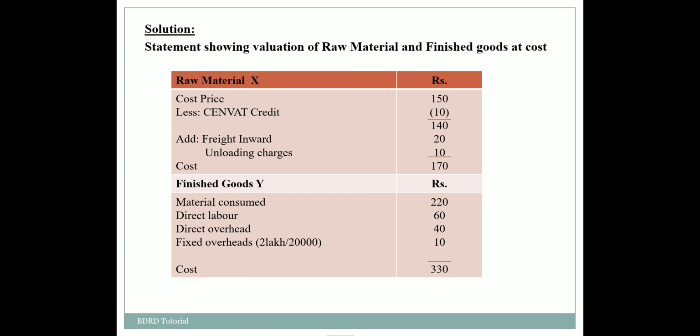You can see that for the raw material the cost price is 150 and we have reduced the Cenvat credit amount of 10 rupees and added the freight inward and unloading charges, and consequently the cost of raw material X is 170 rupees. Similarly for finished goods Y we have calculated the cost by adding direct labor, direct overhead cost and fixed overhead cost to the material consumed, and the resultant cost for the finished goods is 330.